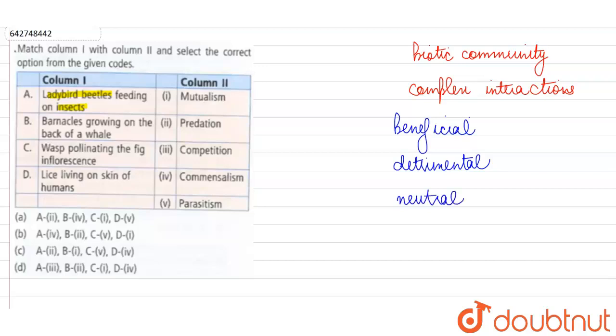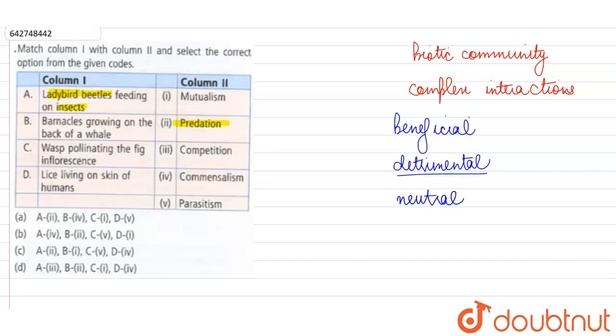Now, over here we are clearly seeing that one animal is feeding on another animal. So, this is an example of predation. We have to match A with 2. And clearly this is an interaction which is beneficial for the predator, but it is obviously detrimental for the prey because the prey is getting eaten.